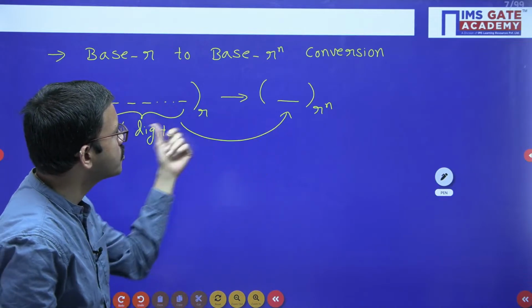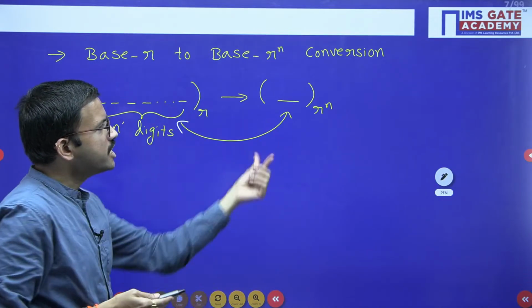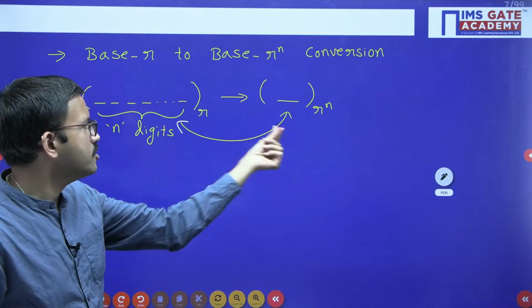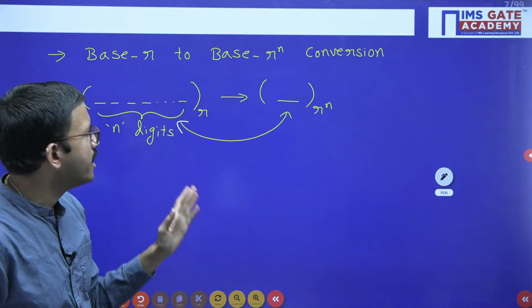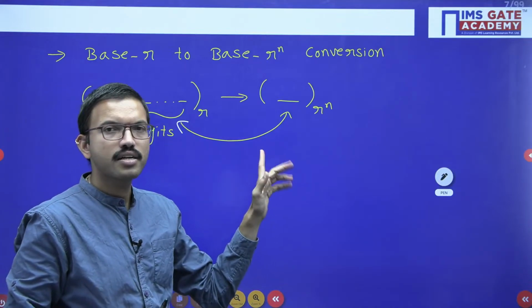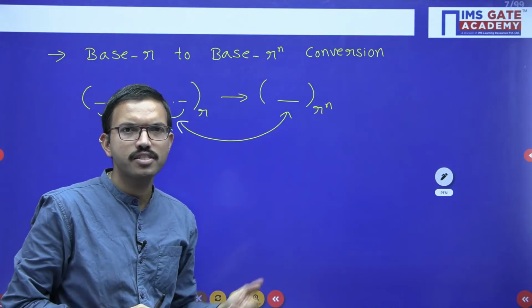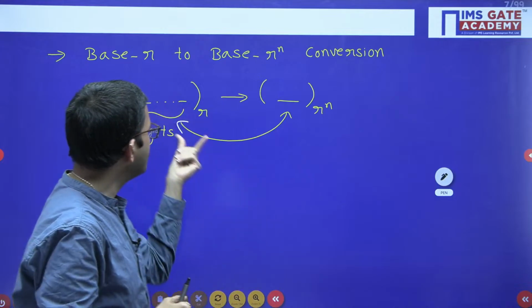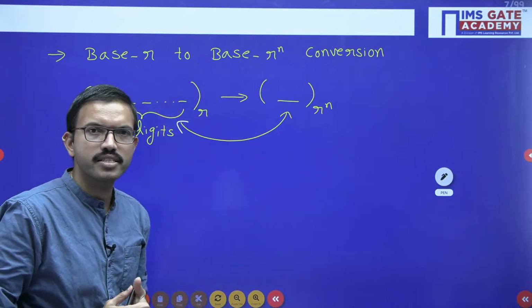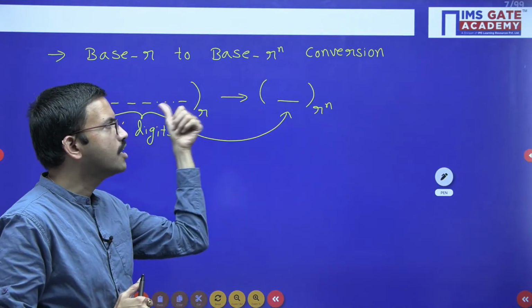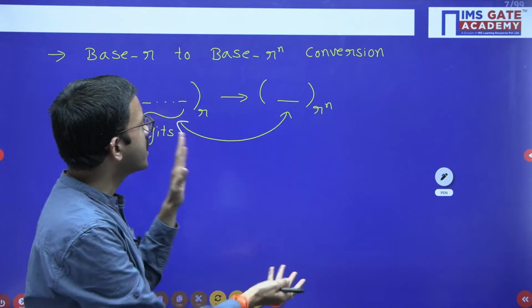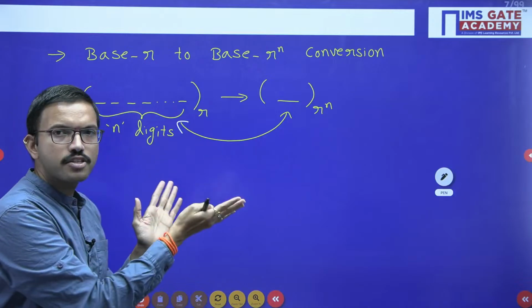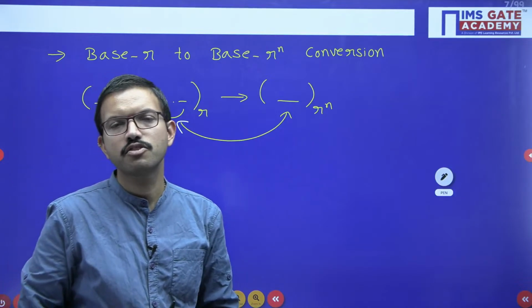Similarly, if you want to do the reverse conversion, each and every digit of base r power n you can represent with n bits in the corresponding base. Just like binary to octal. Octal means 8. 8 you can represent as 2 power 3. That means you are doing the grouping of 3 bits, you are getting an octal digit. Similarly, if you are having an octal digit, you can represent each and every octal digit with 3 bits. In that way we can do the conversion base r to base r power n.